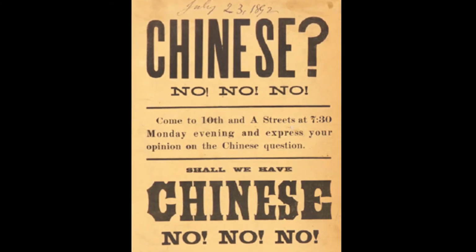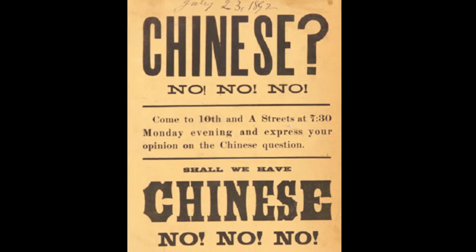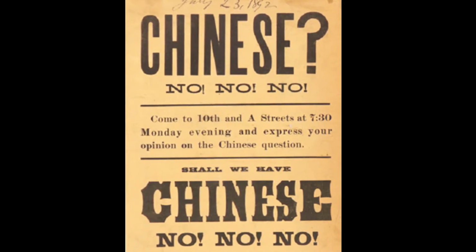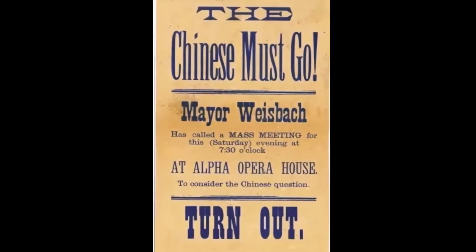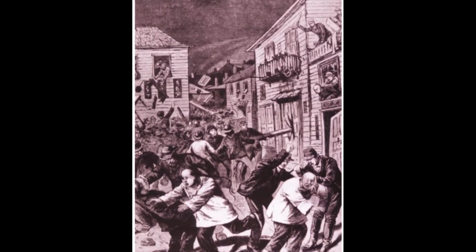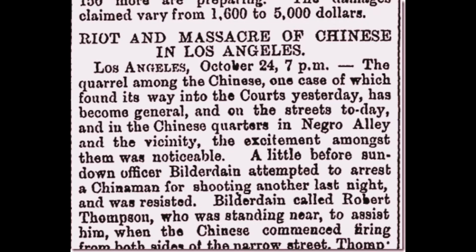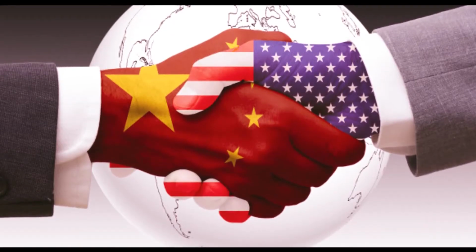Soon enough, however, people were becoming poor and unemployed, causing great tension. The Americans accused the Chinese of stealing their jobs. They had discussed their issues and had meetings about the Chinese and wanting to exclude them. Anti-Chinese riots started, like the Chinese massacre of 1871, led by Dennis Kearny, when a mob of white men entered Chinatown to murder, rob, and attack the Chinese. There were about 17 through 20 deaths, and it took place in Los Angeles on October 24, 1871.